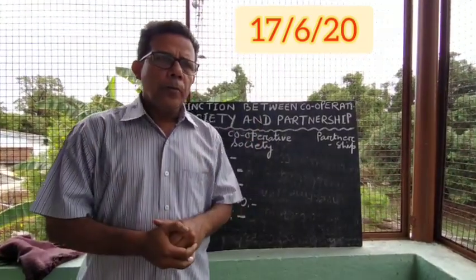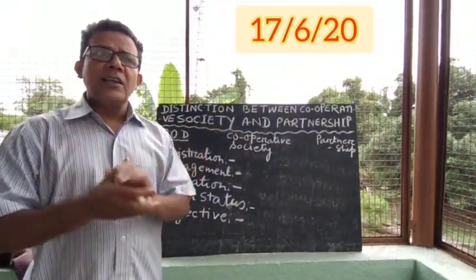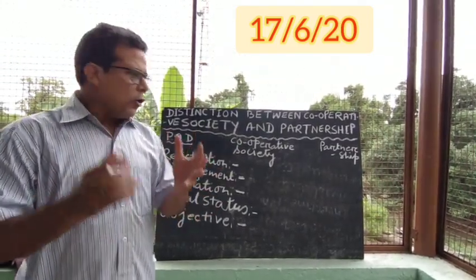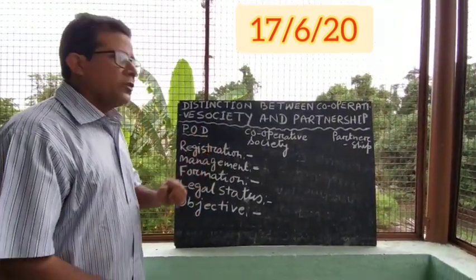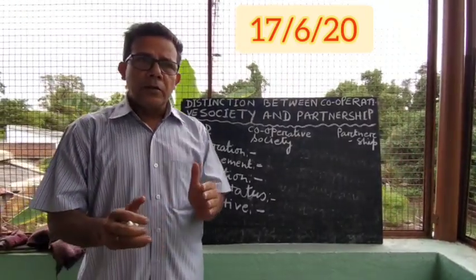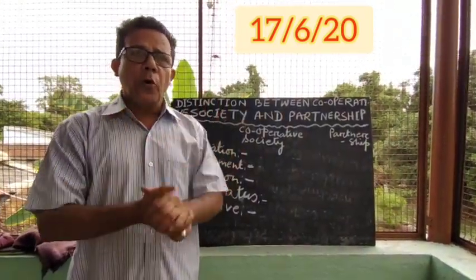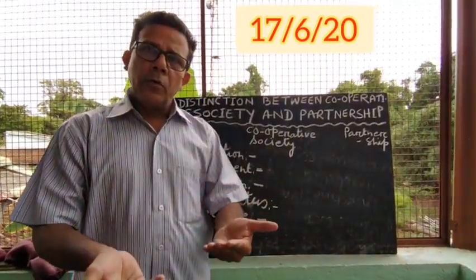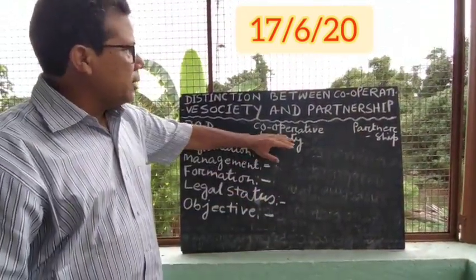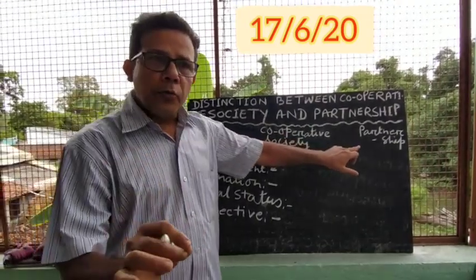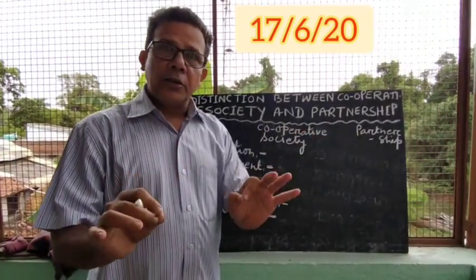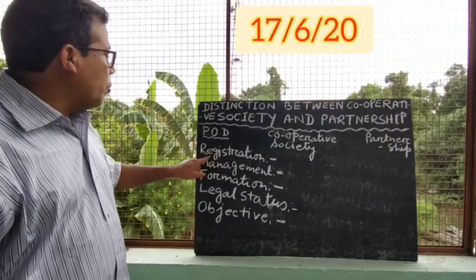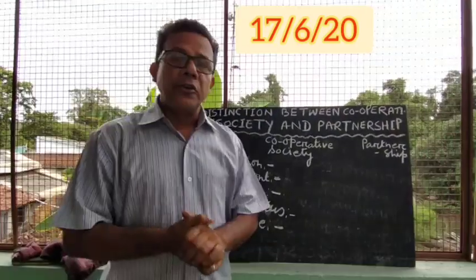Yesterday, I told you, whenever you are going to write the difference between anything, first you have to write the points of distinction. That means on the basis of which point you are going to differentiate them. So today I am going to discuss the difference between cooperative societies and partnership. Here the points of distinction are: point number 1, registration.